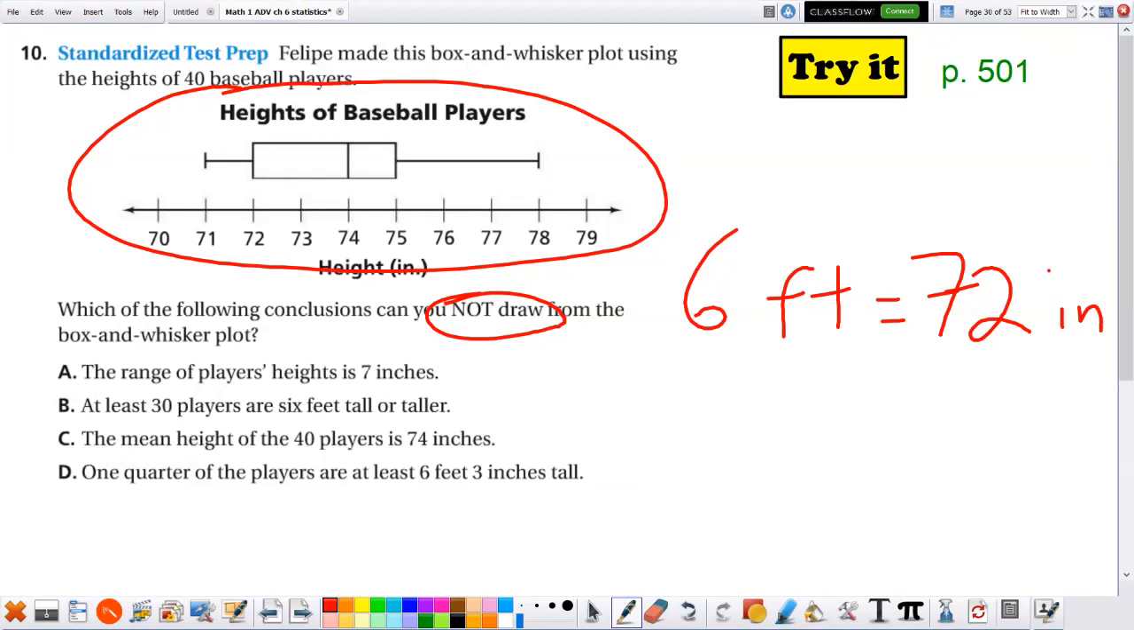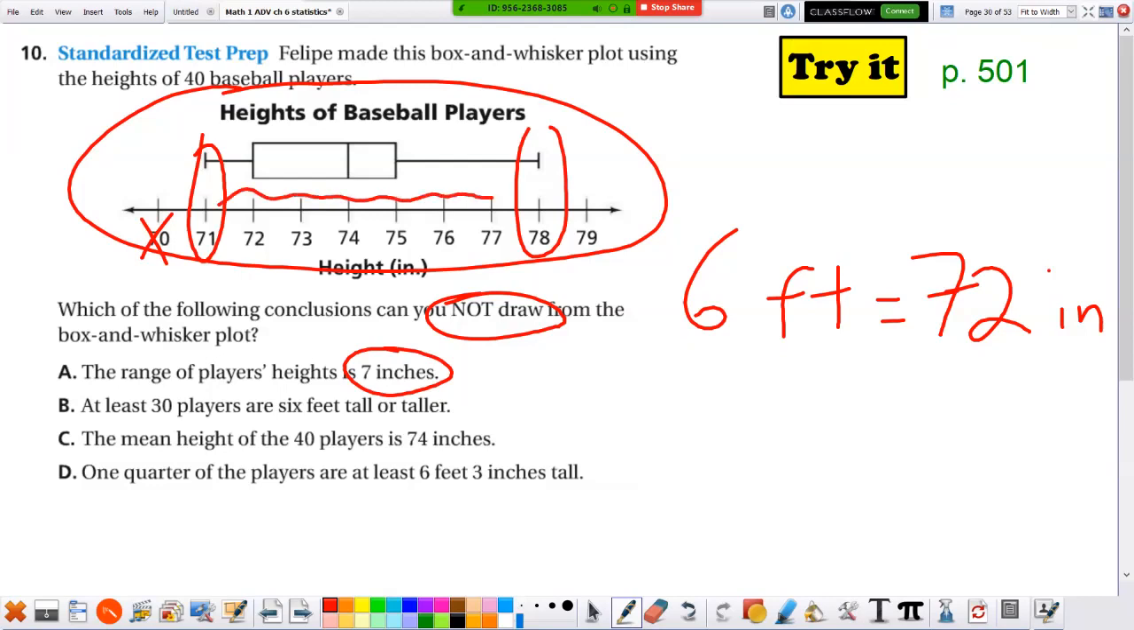Okay, welcome back from your pause. Let's see. The first one: the range of the players is 7 inches. Is it 7 inches from the shortest to the tallest? Don't look at 70, nobody's there. Here's the first person, 71, 78. From 71 to 78, that is 7 inches. So that one's true. But we're finding out which one you cannot conclude, which one's wrong. Go to the next clue.